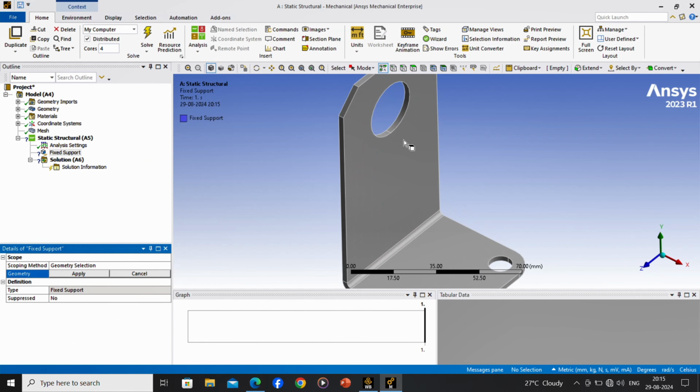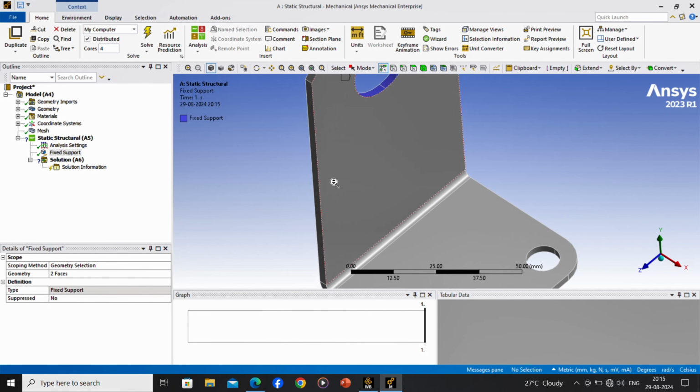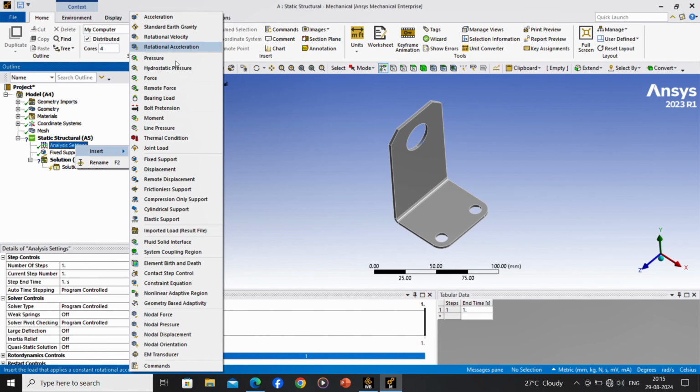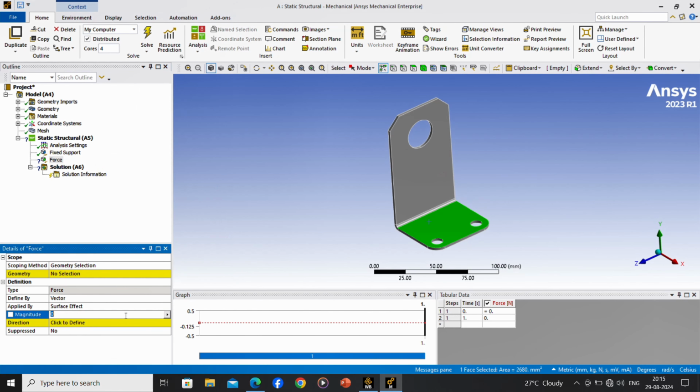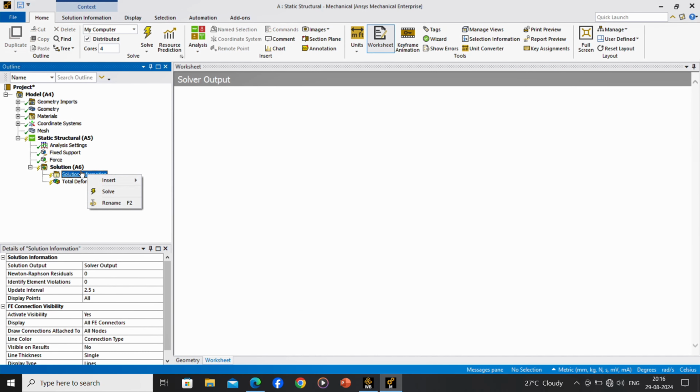The software's ability to calculate the factor of safety is particularly critical in industries where human lives may depend on the reliability of a component, such as in aerospace or automotive engineering. Ansys provides engineers with the tools they need to optimize designs, reduce material costs, and improve overall product performance.